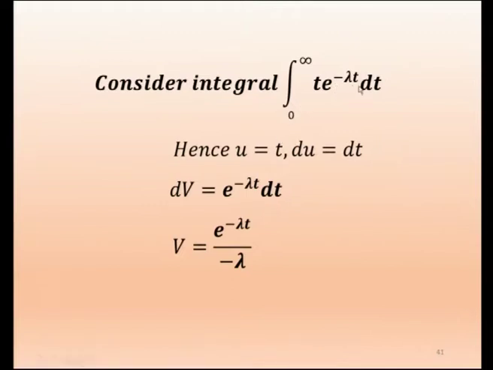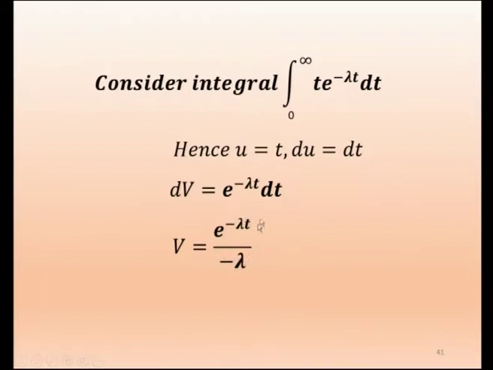Here we take t is equal to u, and what will be du? du will be dt, and this part we take as dv. dv is equal to e power minus lambda t dt. Because it is the u dv method, this is u and this is dv. Now, what is v? If you integrate this, we get v equal to e power minus lambda t by minus lambda.